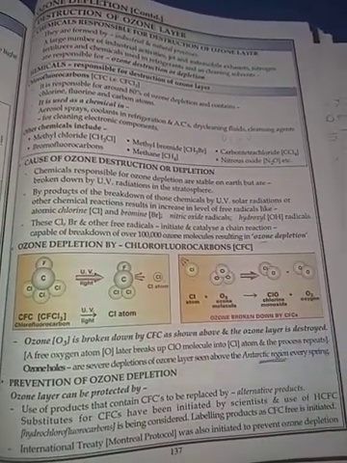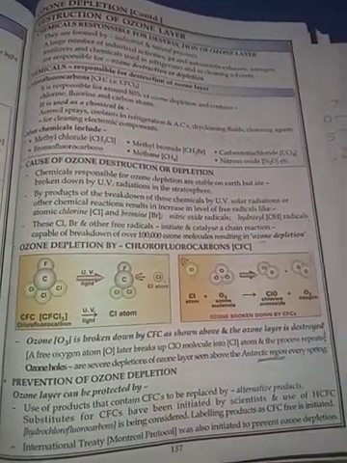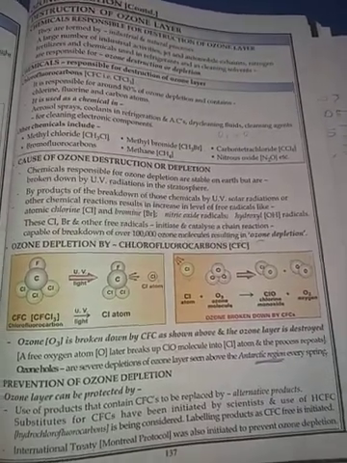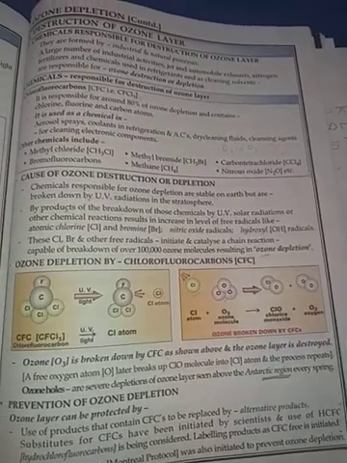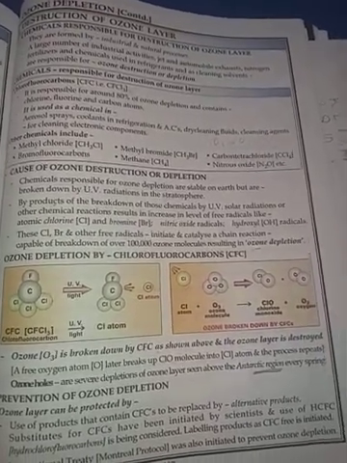So this was all about this chapter. In this chapter we studied about acid rain, greenhouse gases, global warming, and ozone layer formation and destruction.